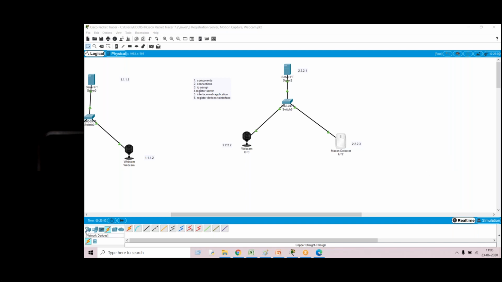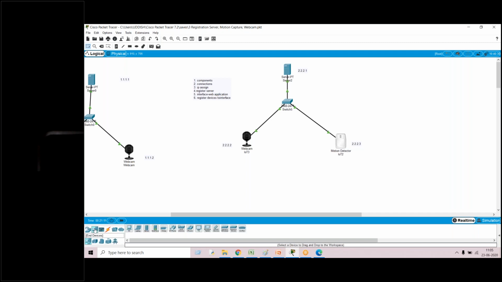Where to find the switch? Go to network devices. In the network devices there is switch, you can bring from there. Under network devices, switch, in the switch there is the switch 2960, you can bring that. Yeah, connections I have already established. Please explain switch and connection, sir.